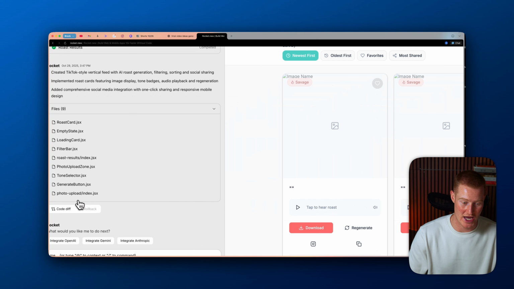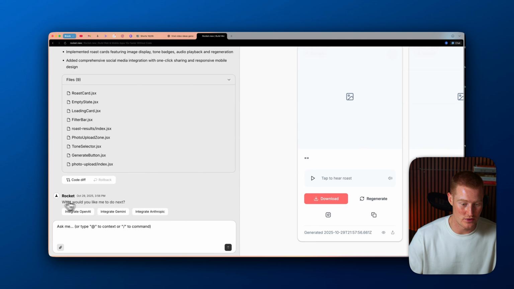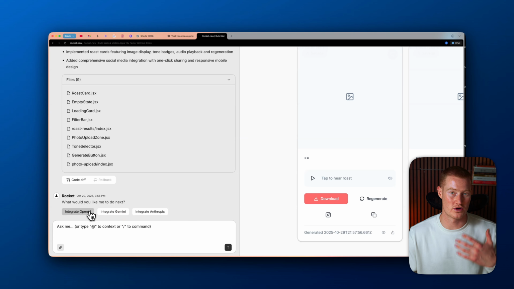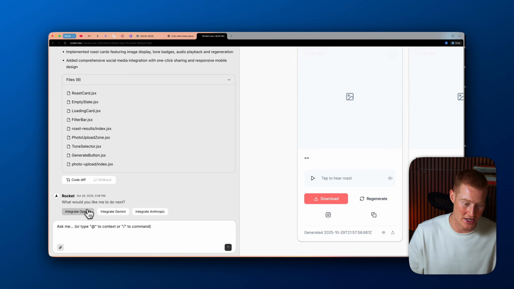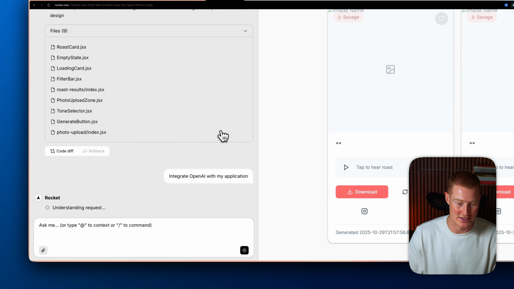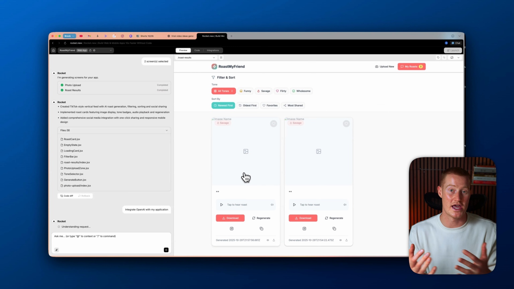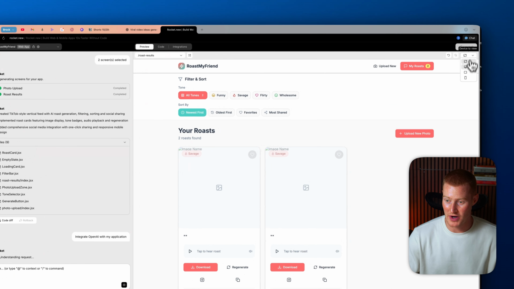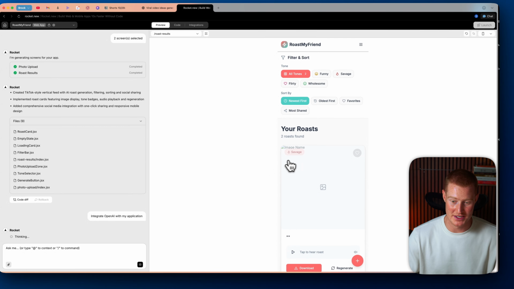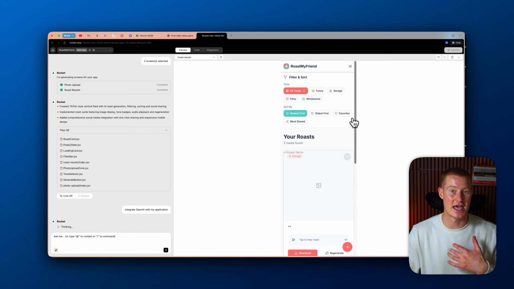So if I come over to our chat inside of Rocket, you could see it says, what would you like me to do next? And it gave me these integration options in order to integrate AI into our app. So I'm gonna click on integrate OpenAI, and basically it's gonna integrate ChatGPT, so it's able to analyze the images and then also write a funny comment about that. Also, I can view this in mobile mode because this is probably gonna be an app that's tailored towards mobile, for example, because that's how we're gonna use this to create the videos.